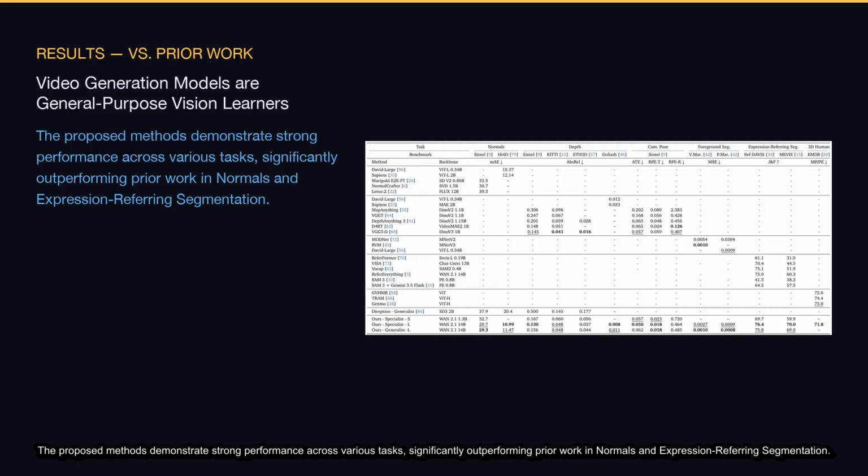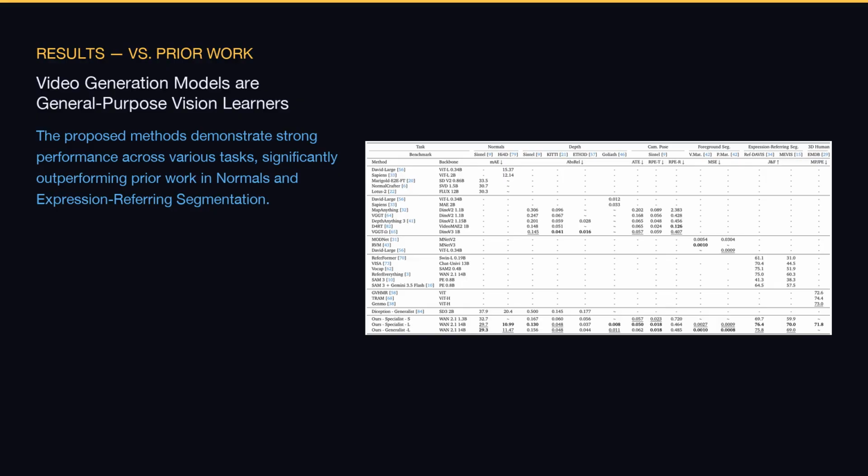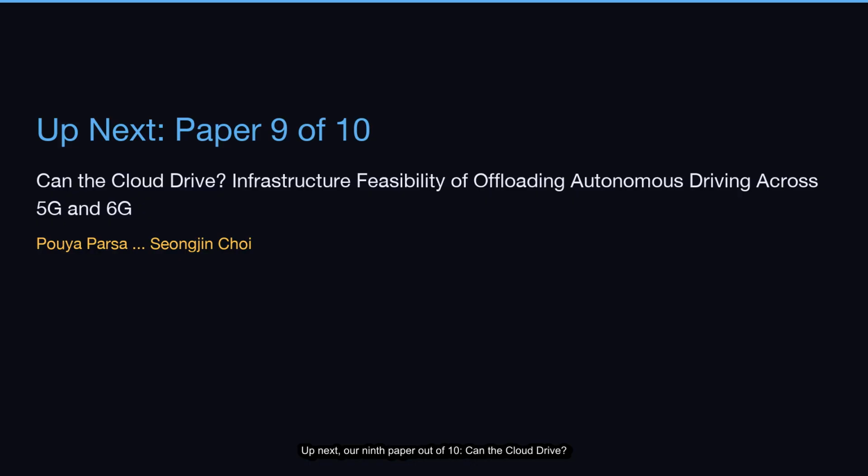The proposed methods demonstrate strong performance across various tasks, significantly outperforming prior work in normals and expression-referring segmentation. For instance, our Specialist L achieves 76.4 J&F on Ref-DAVIS and 70.0 J&F on MeViS, which are substantially higher than other methods.